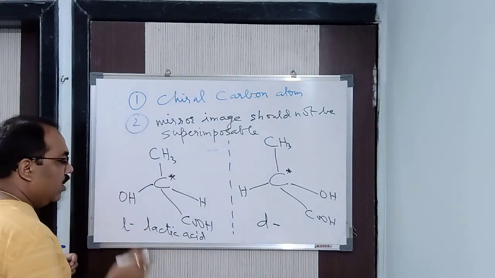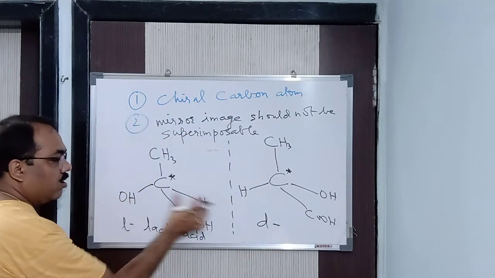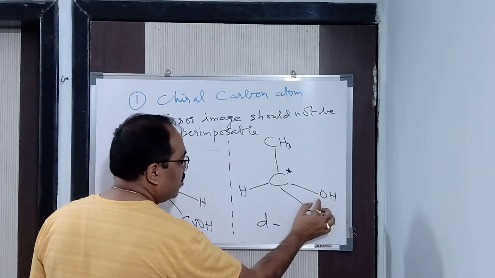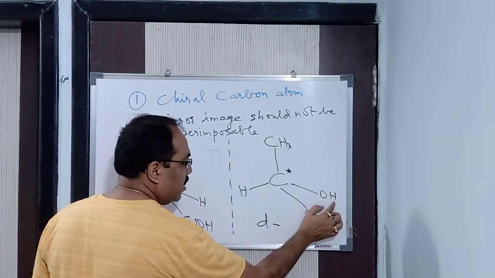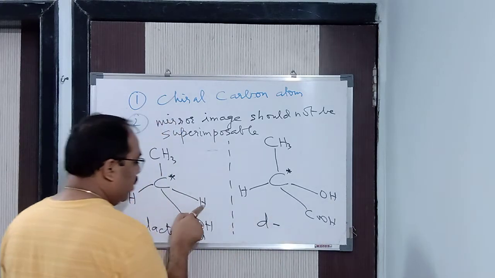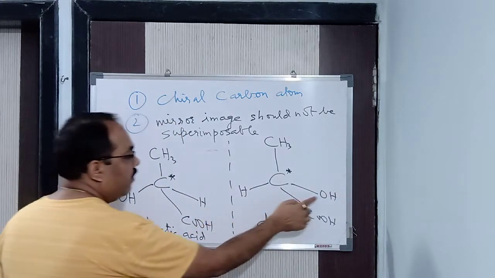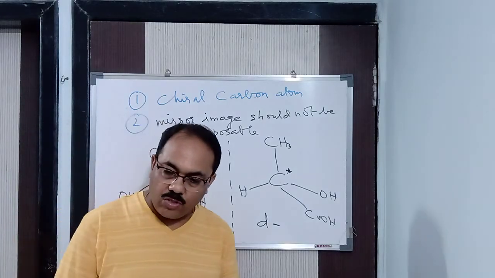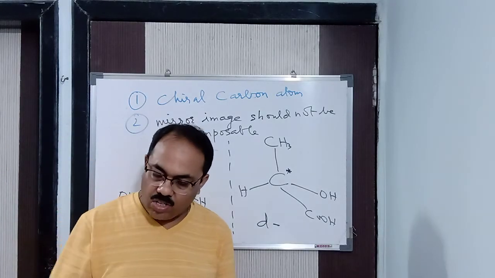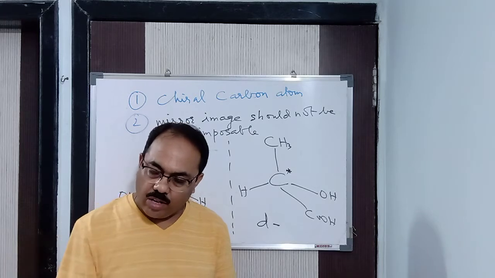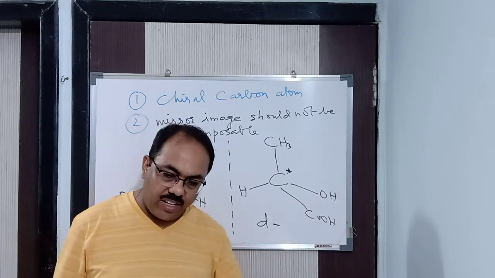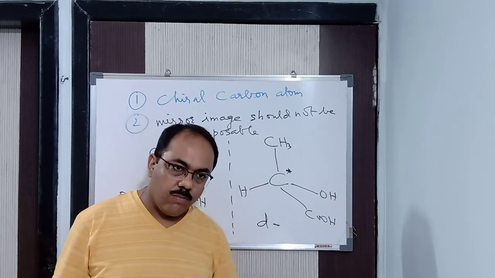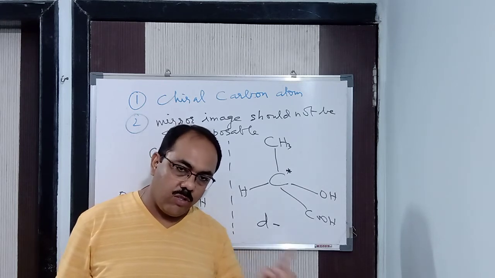How do we come to know? Just compare the molecular weight of the right and left. Here in the right side the molecular weight is more. This is 16, oxygen atomic weight is 16 plus 1, 17, and this is 1. This is 1 and this is 17. If the right side is more, it's just like a beam balance, okay? If the right side is more, it is going to go towards right. That means it is going to rotate towards right. If the left side weight is more in the beam balance, then the beam is going to move down on the left. That means it is going to rotate towards left.